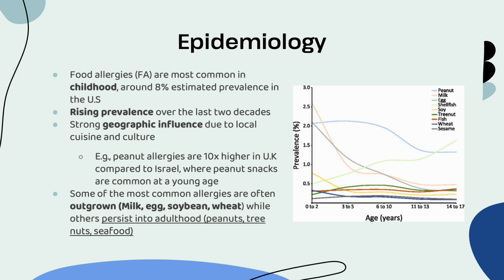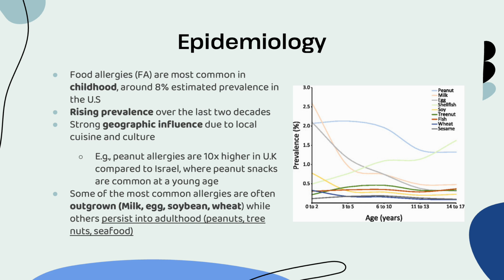It's these epidemiological trends that were one of the ways that we actually started researching what would eventually become the LEAP study, or the Learning Early About Peanut Allergy study, which basically said that if you introduce peanuts early, which is a cultural habit in Israel, you see lower rates of food allergy prevalence, or I should say peanut allergy prevalence. So this is one of the ways I think it's really interesting to think about epidemiology, because this can really inform the sorts of questions we ask about what research to do and what is causing these things at the most fundamental level.